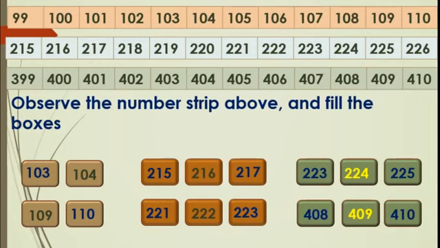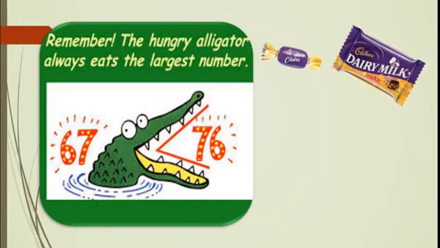Okay, we will take one example. You can see two chocolates here, two different types: one smaller and one bigger. Now, if I ask which one you will like, surely you will like this one, because you like chocolates and you will choose the bigger one. Same here, the alligator chooses the largest number.